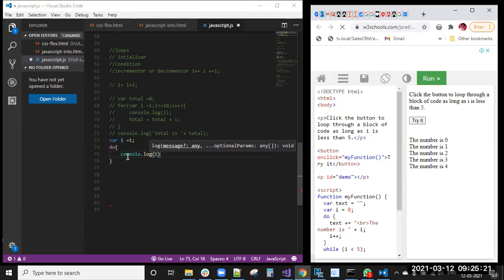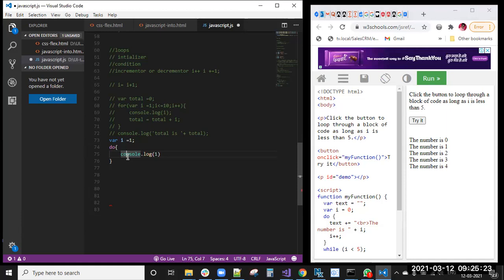Previously we were writing it inside the while condition, right? Now we have removed that because the page is crashing.